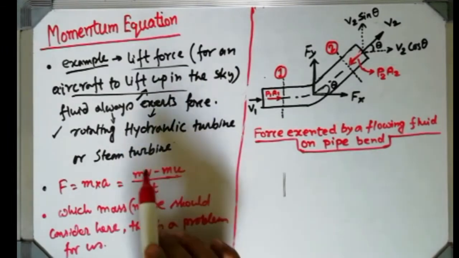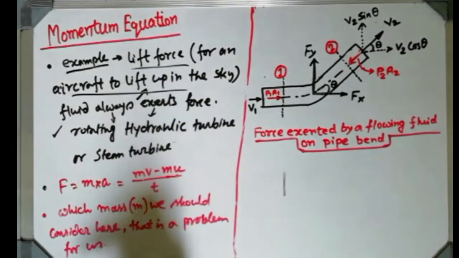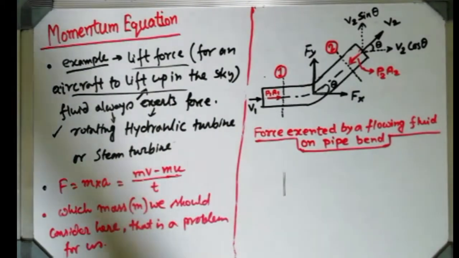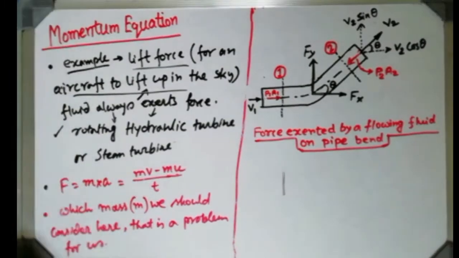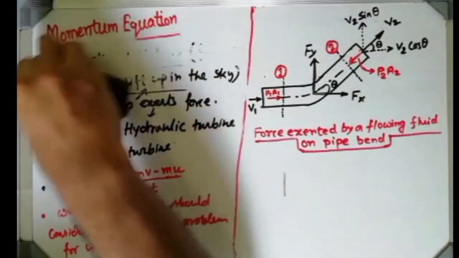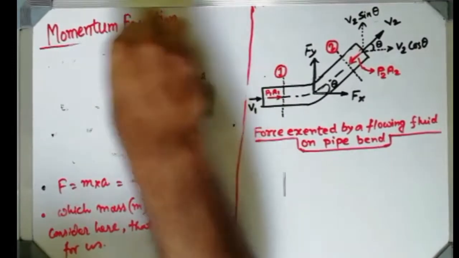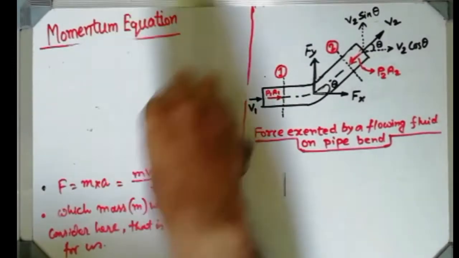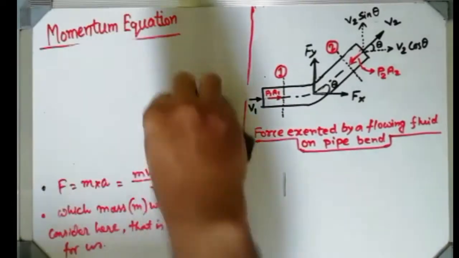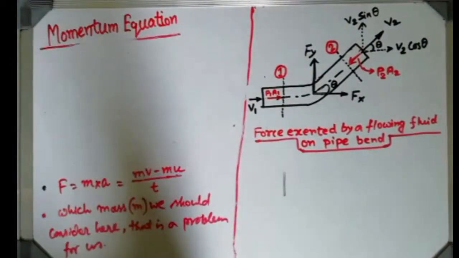That equation is valid for solid mechanics, but in fluid mechanics there is a problem in counting the mass. So that's why we have to convert this particular equation into a different form. So to convert that equation in terms of fluid mechanics, we are considering a fluid flow this way.